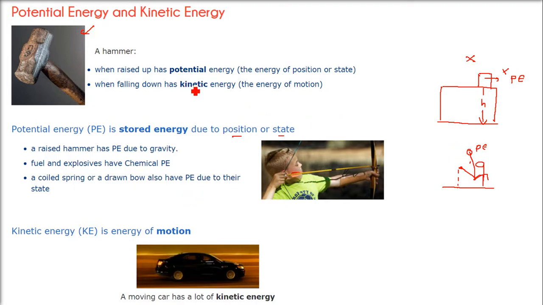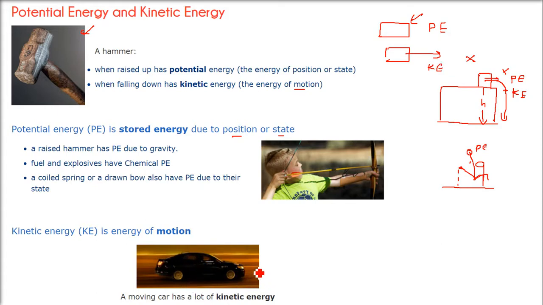What about the kinetic energy? Kinetic energy is the energy by virtue of motion. Take this example again. You have a box here on the table. Now just let this ball fall. As soon as this ball falls from here, it will have kinetic energy because it is moving now. So whenever a certain thing is stationary, it has potential energy. Whenever things start moving, it has kinetic energy.